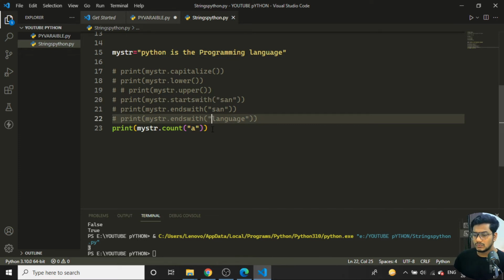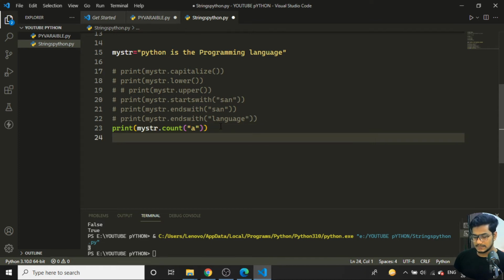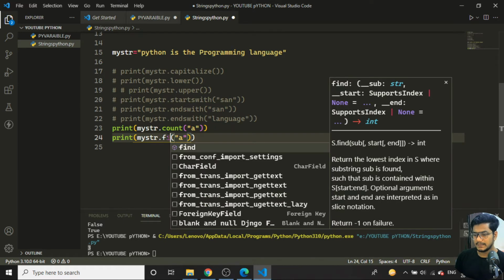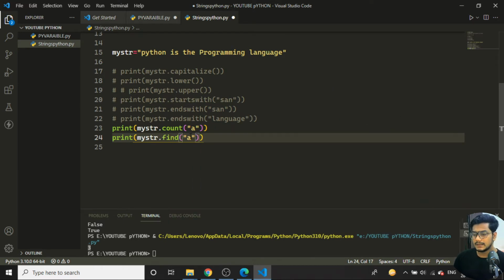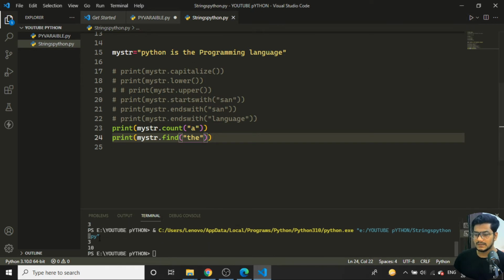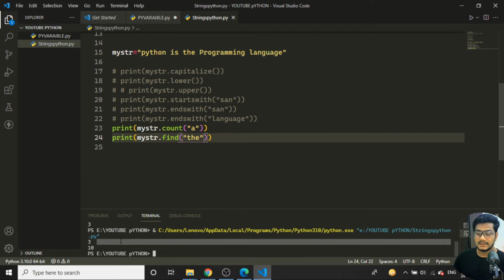So now I want to check for a particular word in this whole sentence. I'll check for the word "the". I'll print my str dot find method. I want to see whether there is a "the" in the sentence or not. If I run the program, it is giving me the starting index of the word.